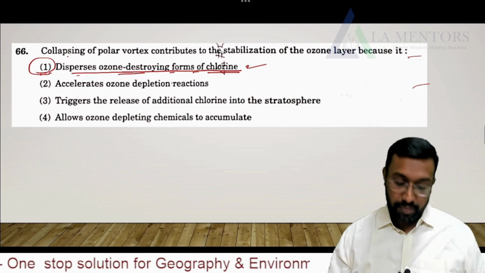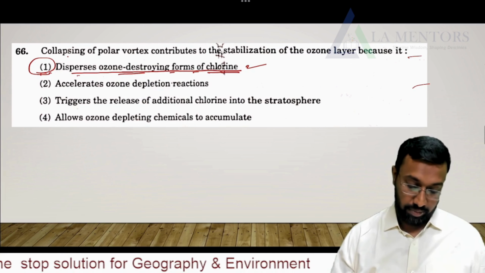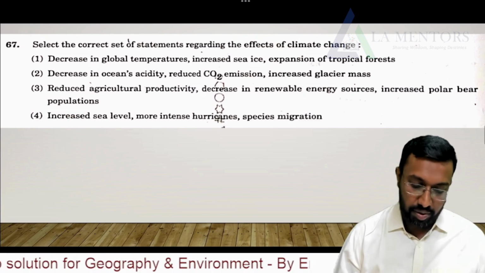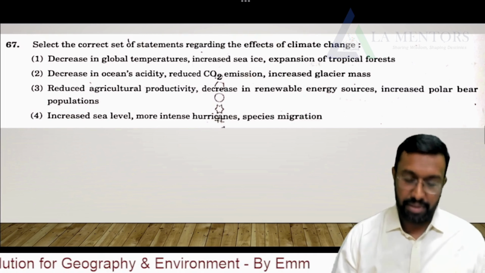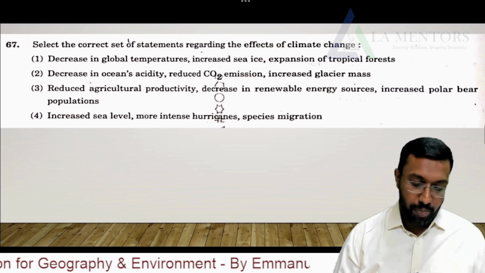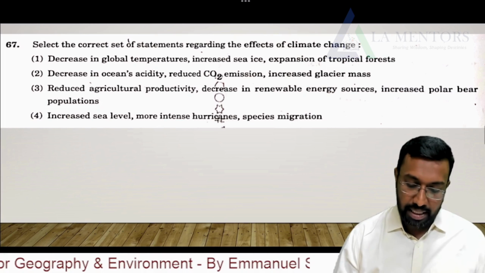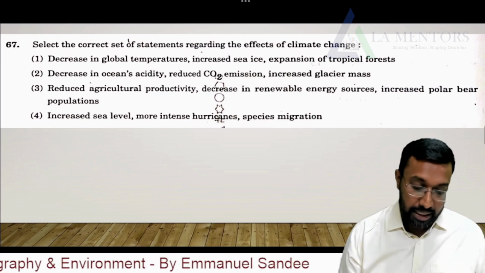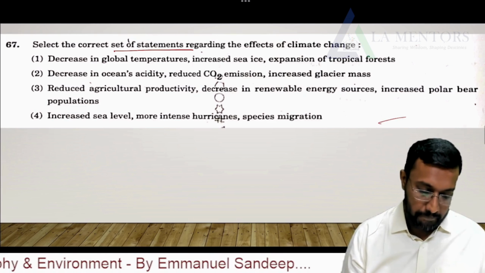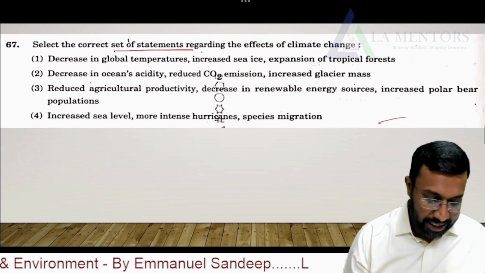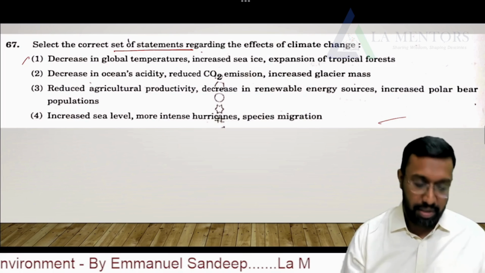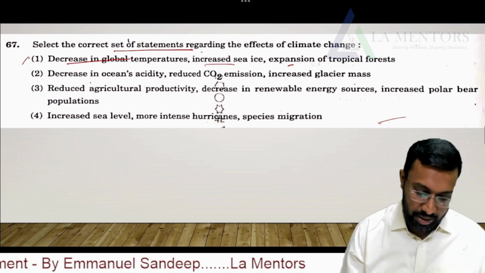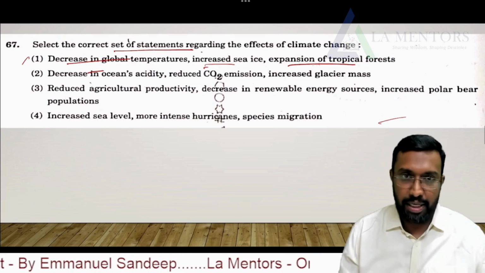Now, moving further. Select the correct statements regarding the effects of climate change. Decrease in global temperatures, increase the sea ice, expansion of tropical forest. You should read the entire sentence properly, word after word. Select the correct set of statements. It may be two sets or three sets, but you have only one option. This is 1, 2, 3. So that's how you can understand the sets.